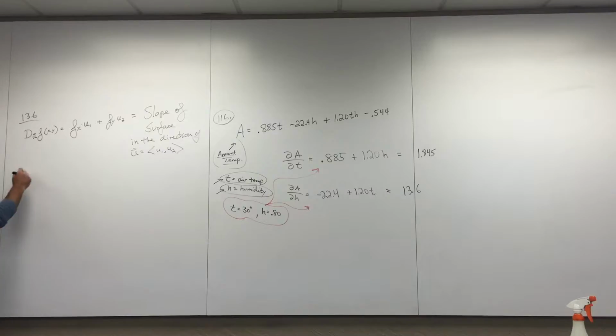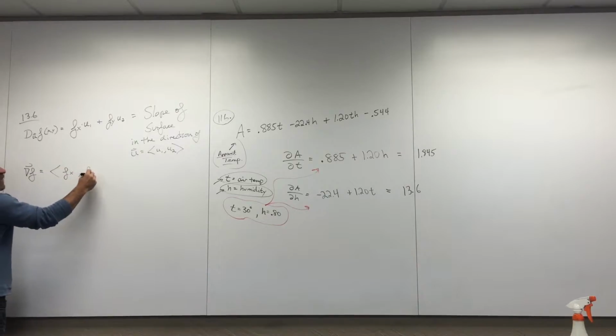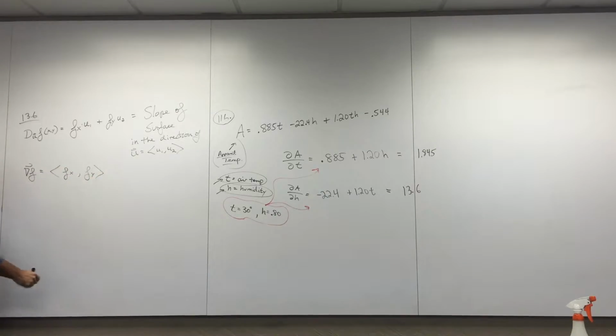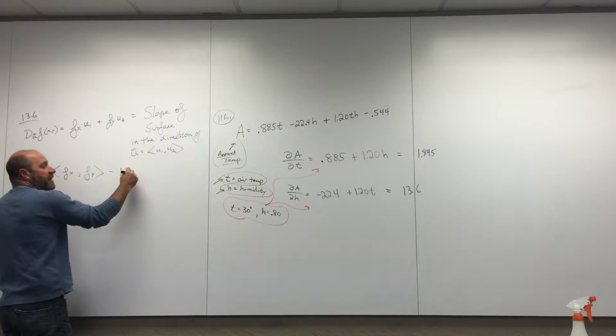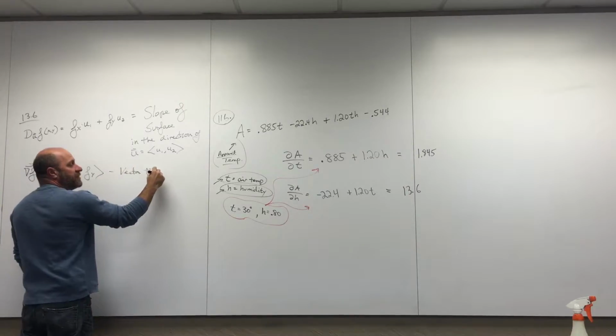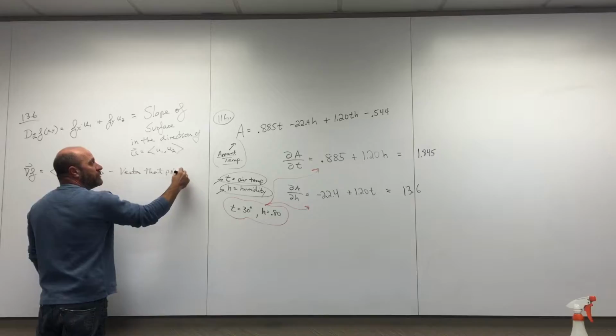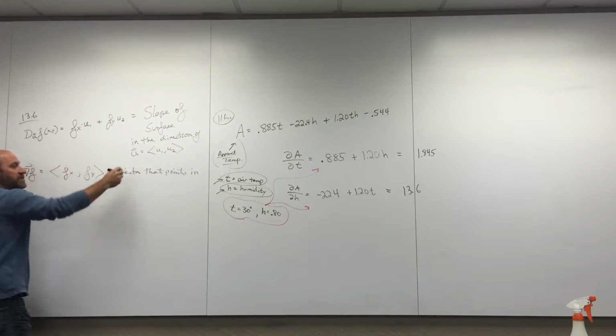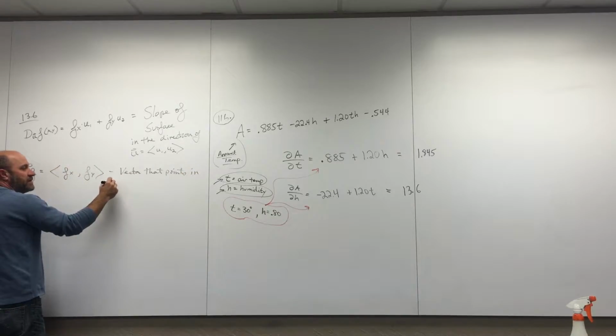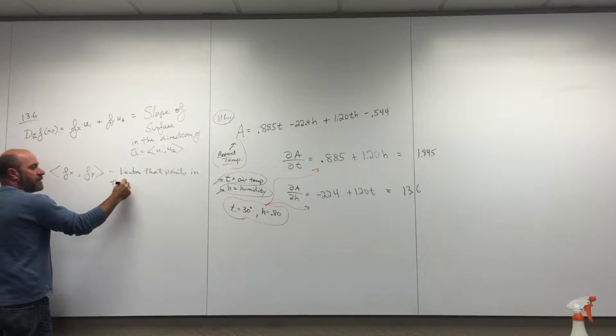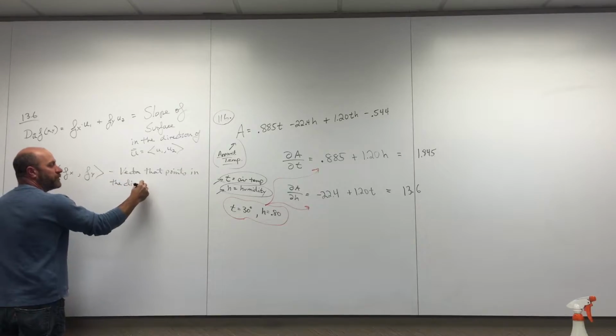We also, real quickly, these are just notes. I already gave you this. This is called the gradient, and it was a vector. The gradient is a vector: f partial derivative with respect to x, comma, f partial derivative with respect to y. It's a vector that points in the direction of maximum slope. This was Friday's discussion.